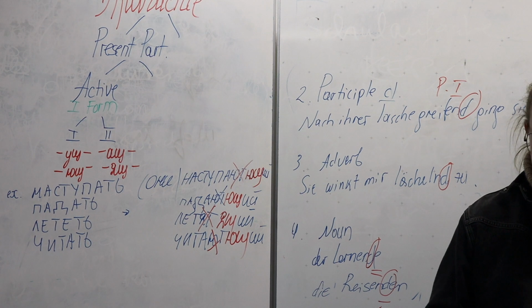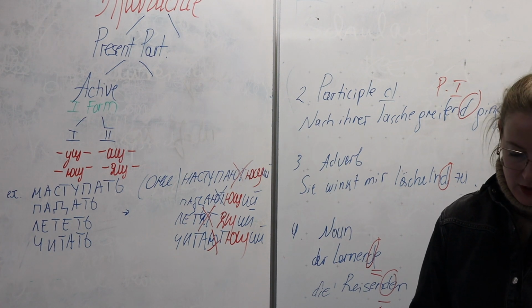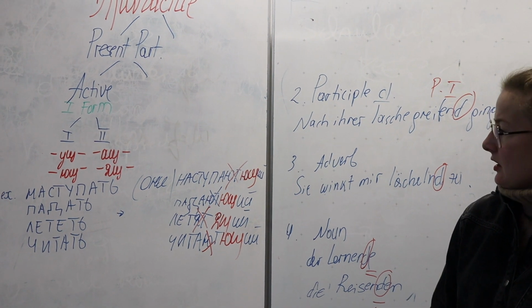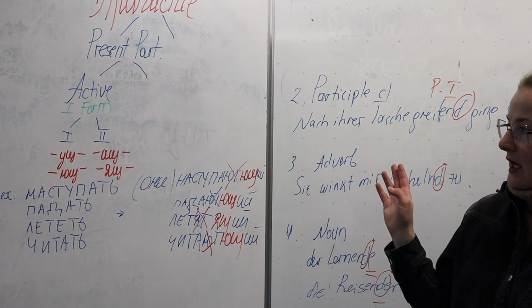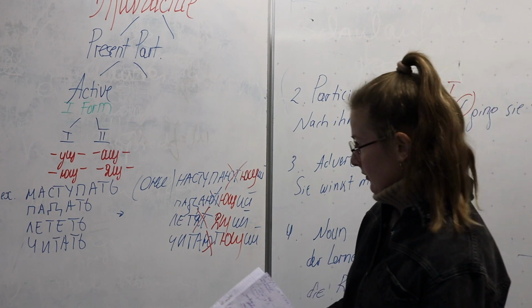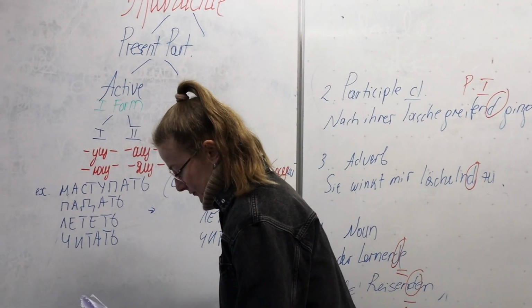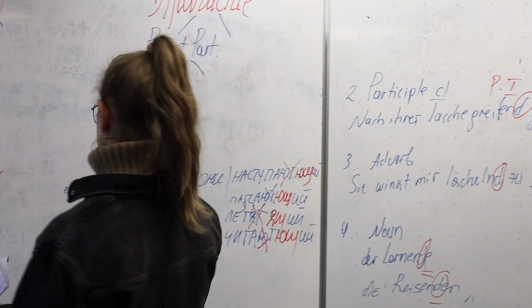So, that's about it with regards to the form. And now let's take a look at the functions. The main function is, as in English and German, the attributive one.